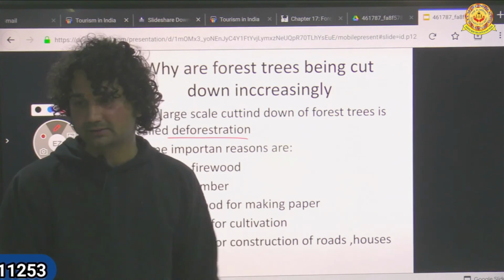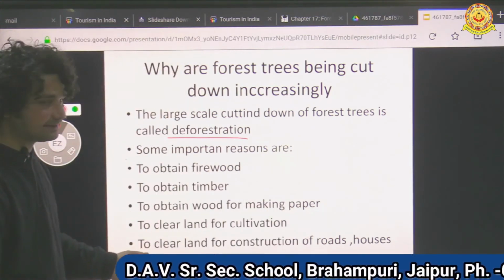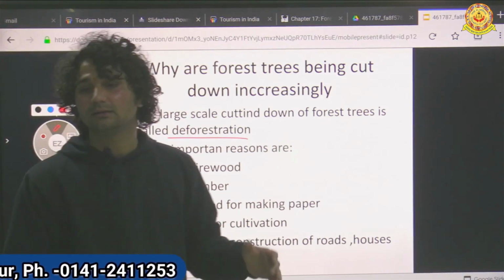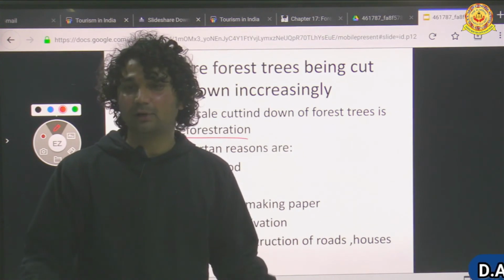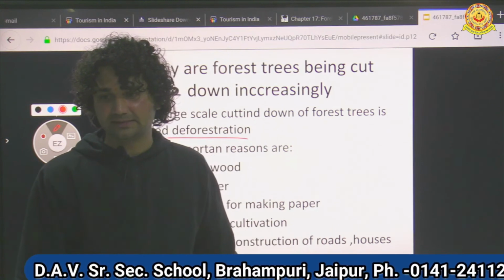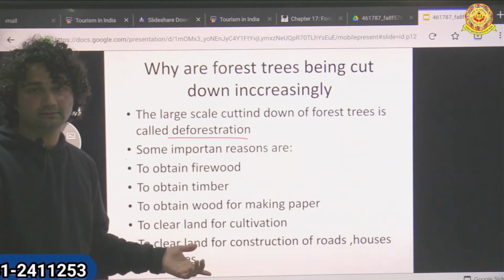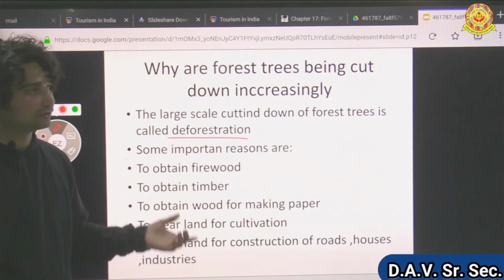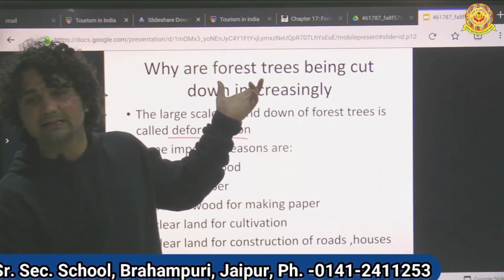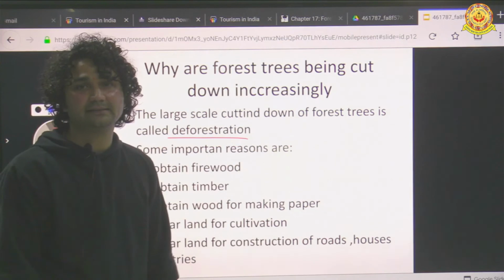We need roads to move from one place to another, houses for living and industries for manufacturing machines, many important things. We need manufacturers, machines, we need infrastructure. Okay, so that's why humans are increasingly cutting down trees. I hope you all understand. Thank you.